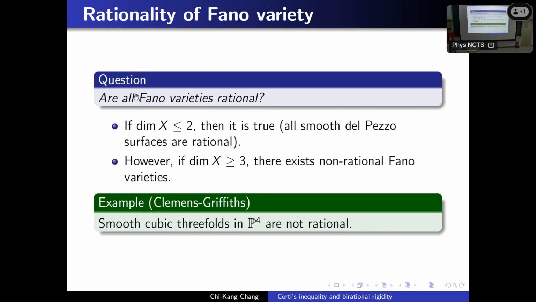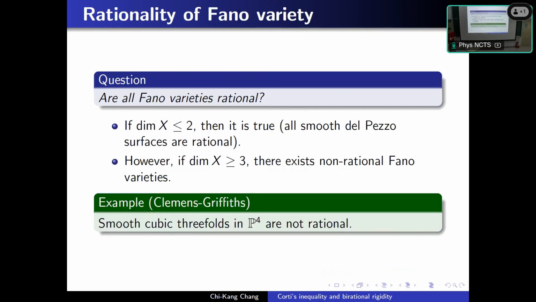So before explaining why we need the notion of birational rigidity, at first we talk about something about the rationality question. A question is, are all Fano varieties rational? The answer is, if the dimension is 1 or 2, then it is true.